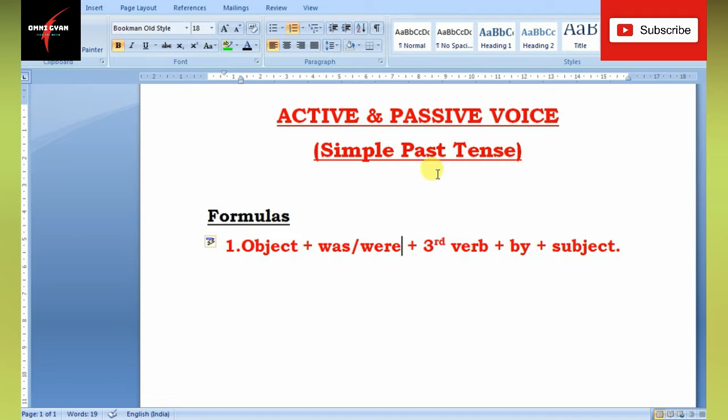So everywhere in the simple past tense you have to use was and were only. The rest of the formulas remain the same.